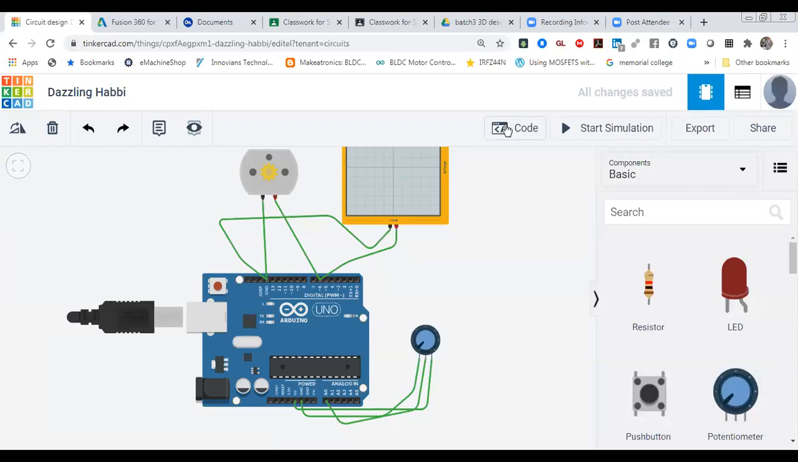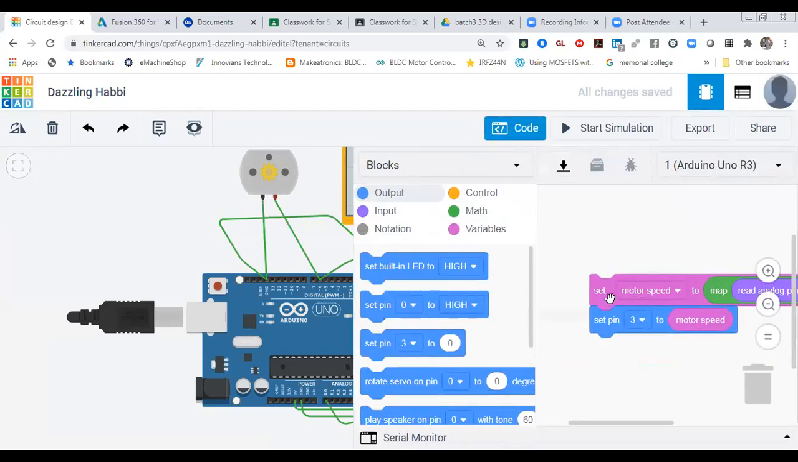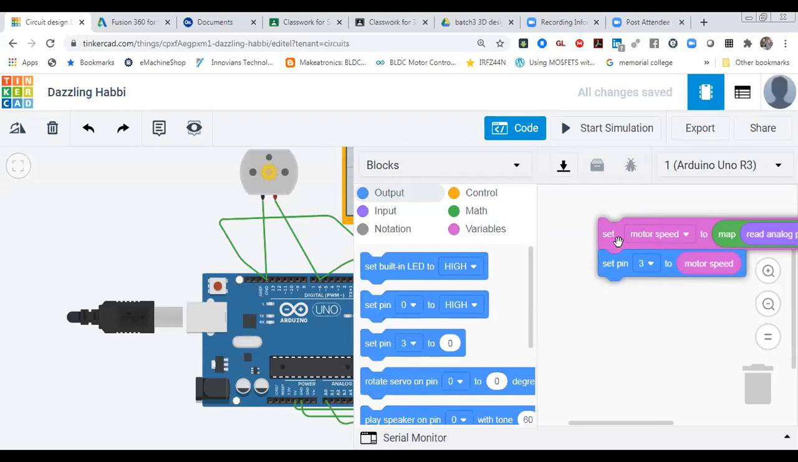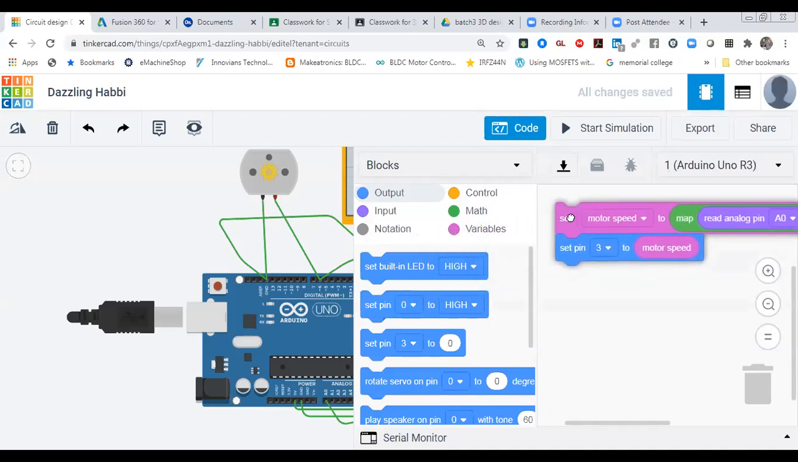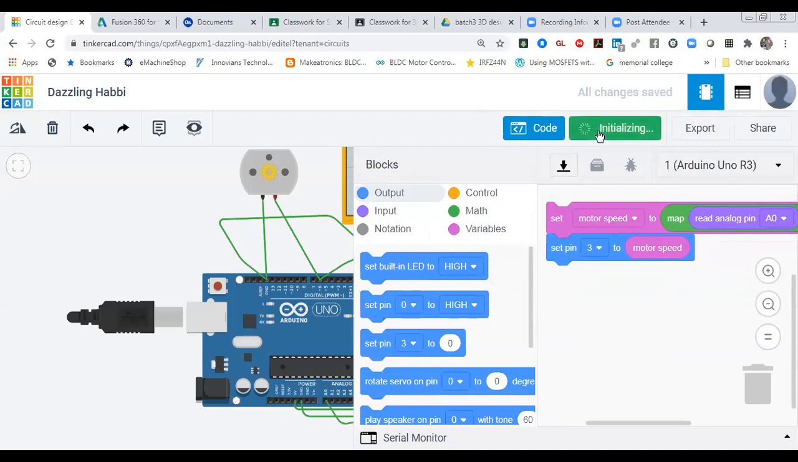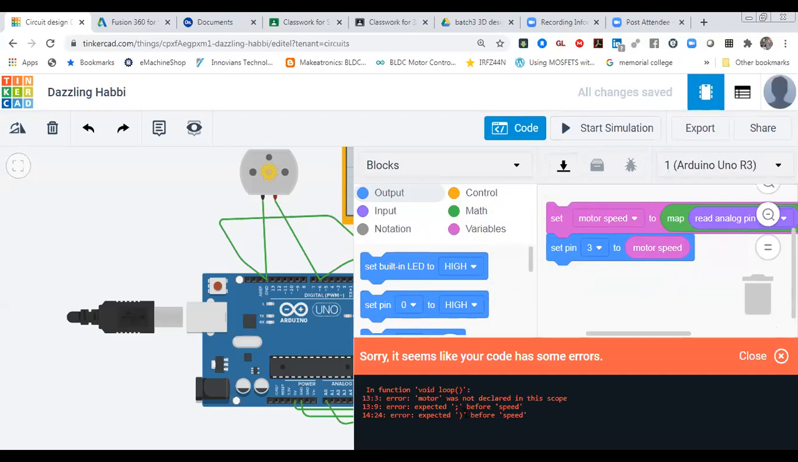Again, you can check the code. You are reading and simply setting the motor value. Analog pin A0 value, 0 to 255 mapping. You are reading the analog pin into motor speed. Yes, all values are correct. Over here again, I'm going to start the simulation. Again it's showing error: void motor was not declared in the scope.